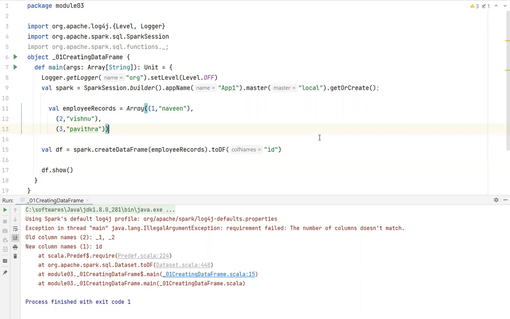Understood. So we cannot specify only for some of the columns and omit some of the columns. No. It's mandatory. It should have everything. Understood. Okay, sir. Thank you. Got it.